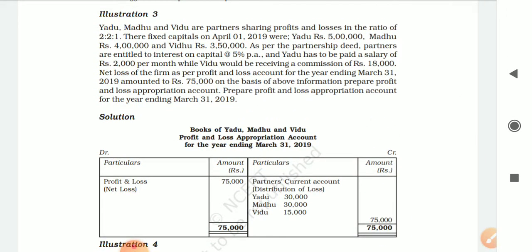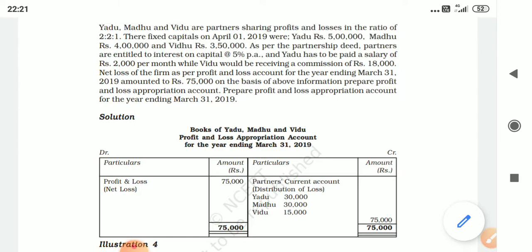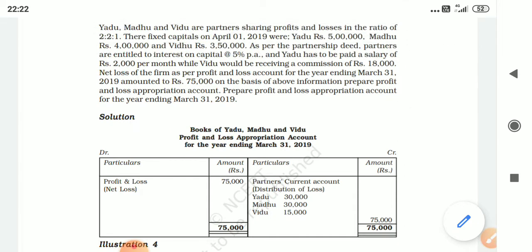When loss is incurred, no salary, no income, no remuneration is admissible to the partners. No interest on capital. That rule is applicable. For that I am discussing illustration 3. Yadu, Madhu and Vidu. So what we have to write in the books of Yadu, Madhu, Vidu? A student asked, Madam, can we also write books of Yadu, Madhu, Vidu? Yes, you can write. Good that you asked.